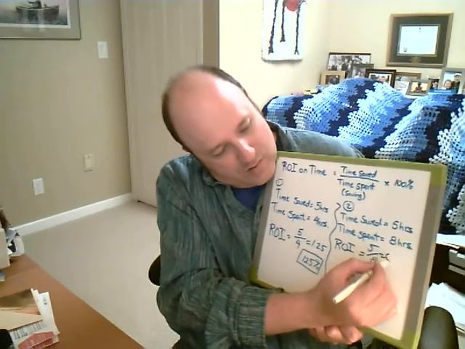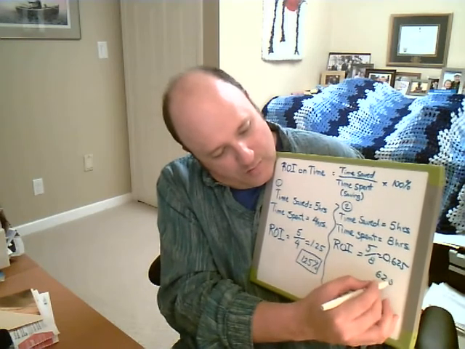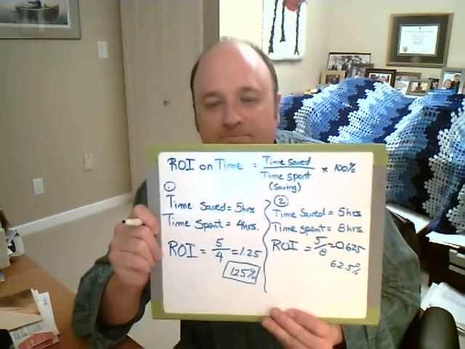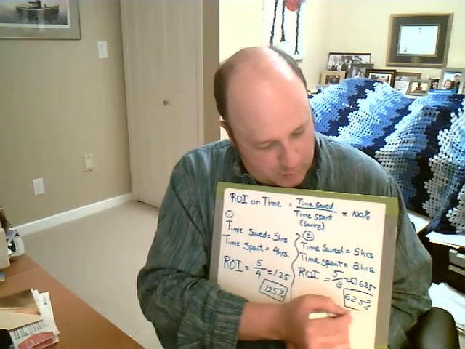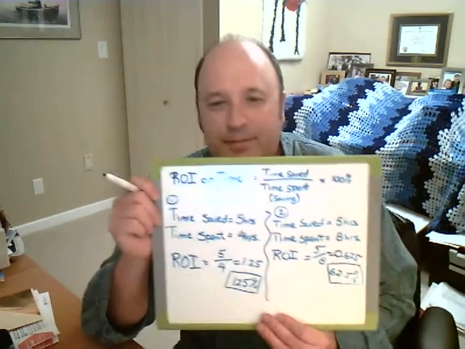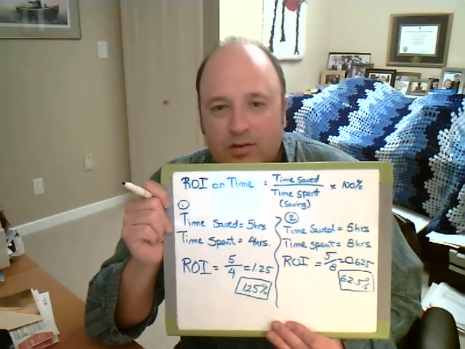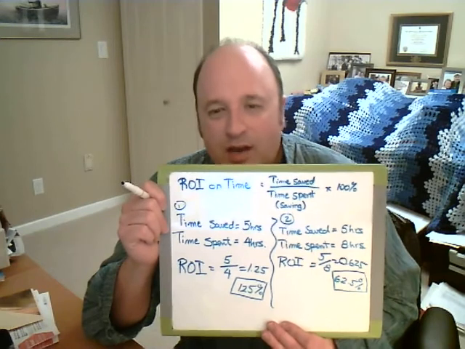There's different scenarios, and so I get you to calculate those ideas. So that gets you 0.625 or 62.5%. So that's not a very good return on investment, right? In fact, it's a poor return on investment when you're thinking about time, right? It's actual loss of time. So part of your booklet is thinking about these details: return of investment on time, and then return of investment in particular.